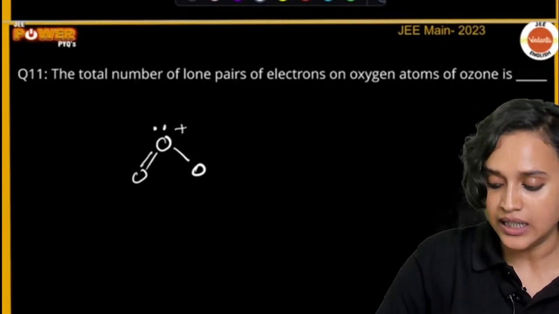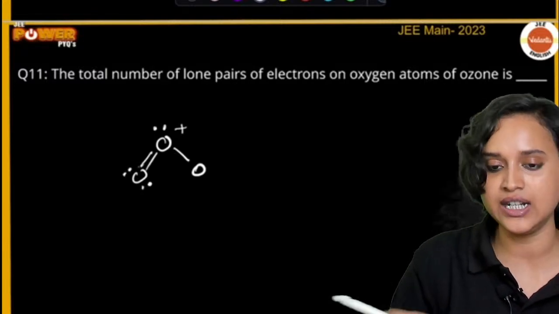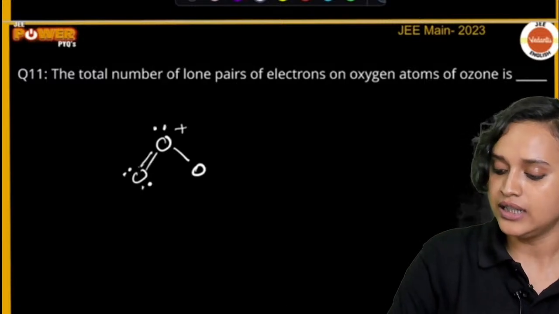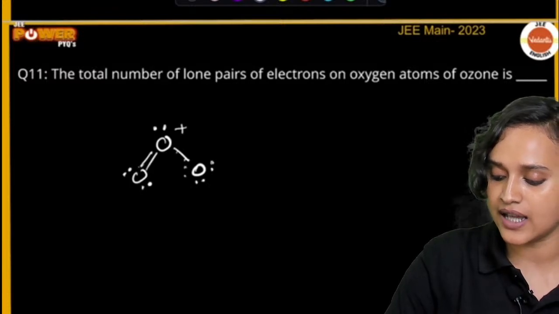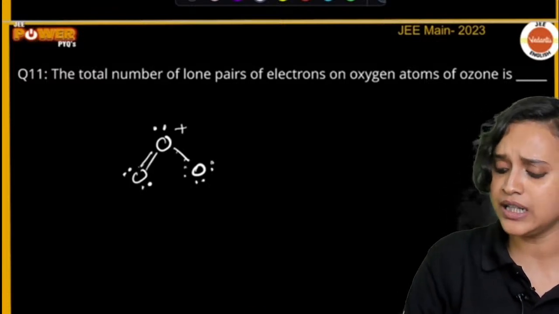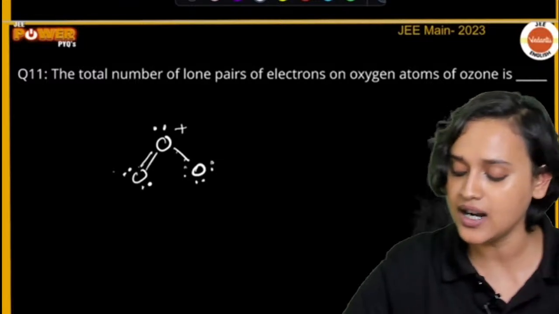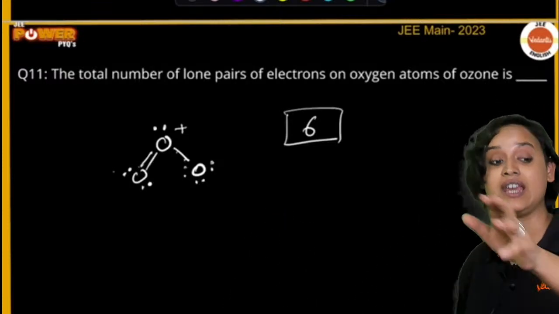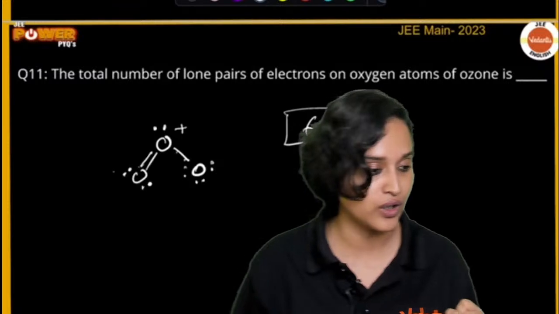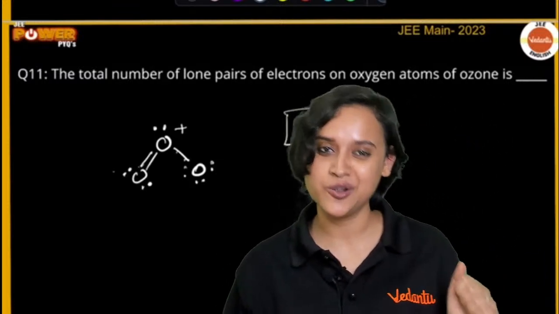Here we have 1, 2, 3, 4, so 5, 6, 7, 8, which is two lone pairs. This one has 1 and 2, so 3, 4, 5, 6, 7, 8. Counting the lone pairs, we have 1, 2, 3, 4, 5, 6. There are 6 lone pairs present on oxygen in the structure of ozone. Do we understand this?